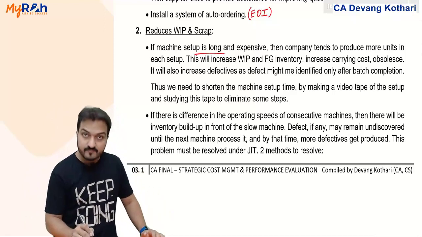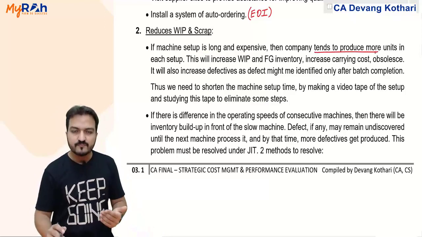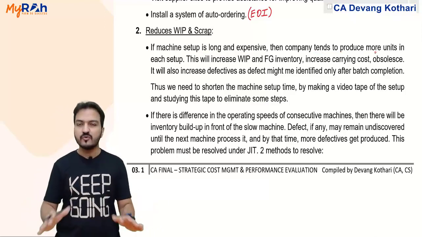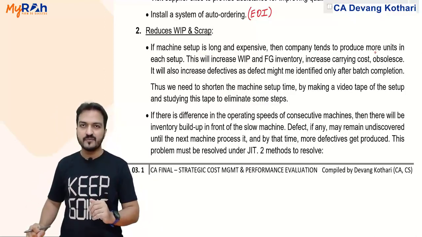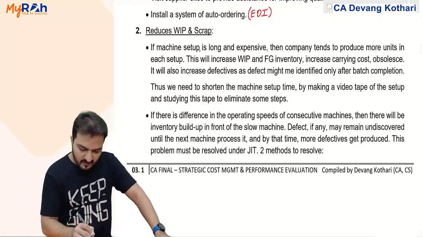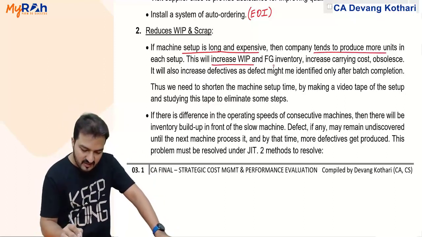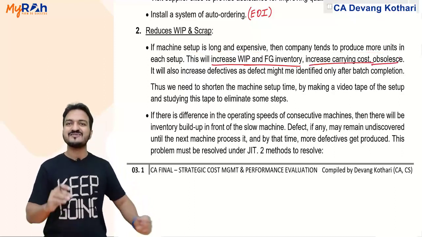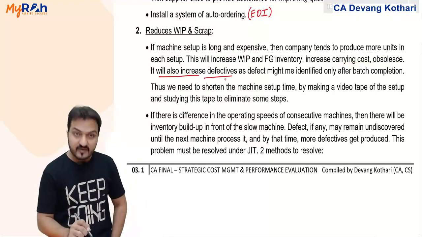If the setup is long, then the company will tend to produce more. And if you produce more, then you will have excess production. JIT system says that you should not produce more. JIT says that you produce only what is demanded. That is why one change that should happen here is that if the setup is long and expensive, the company will tend to produce more. This will increase WIP and FG inventory, thereby increasing the carrying cost and also chances of obsolescence of the products. Eventually, this will also increase defectives.